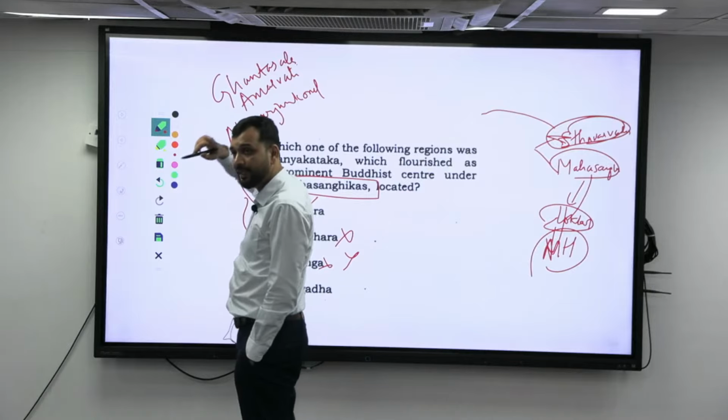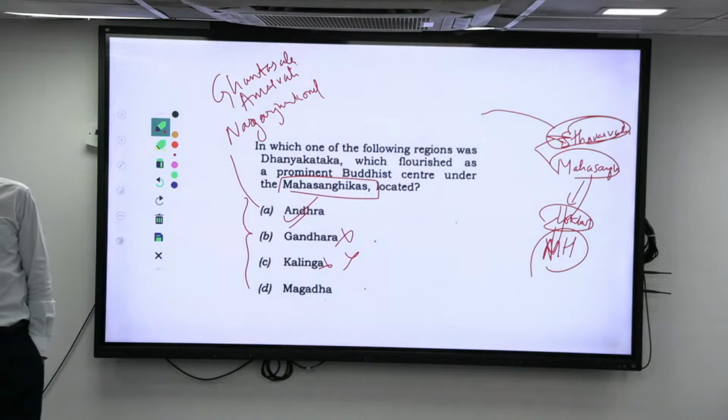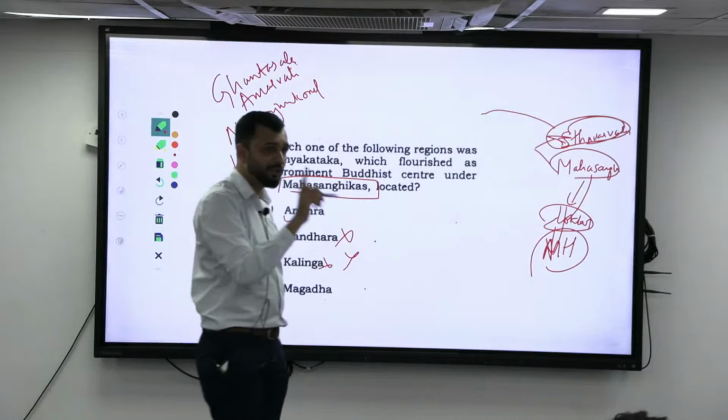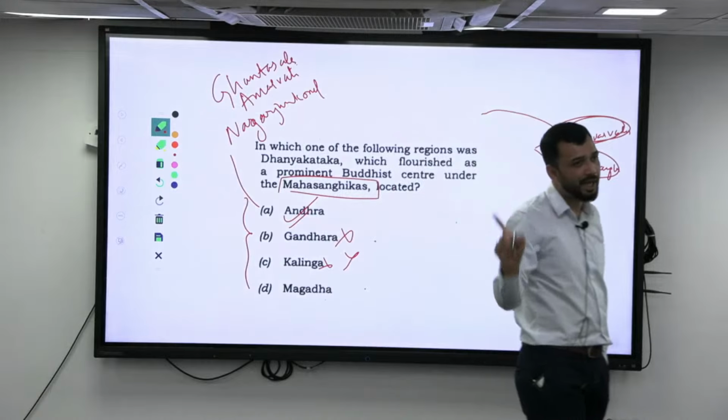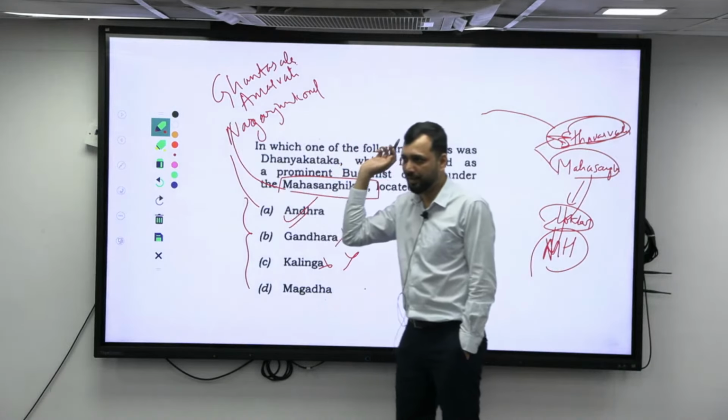Gantasala we have studied, where it is a port city during the Gupta period. They have given Gantasala. This is basically what? It was a port city, and it was also a Buddhist center. When I was discussing this, I told you that it was a Buddhist center as well as a port city also. So these basically belonged to the Mahasangikas, right?